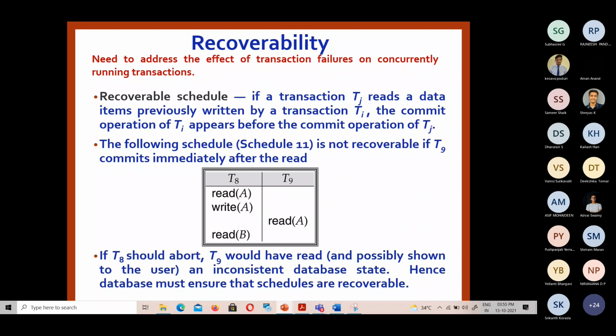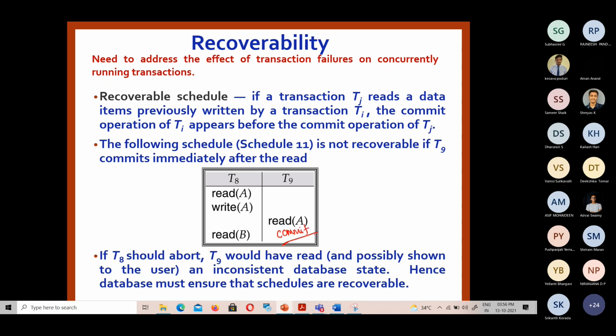Now consider this schedule given in this figure, with just four operations. The transaction T8 performs read and write, then T9 performs read of A, and finally T8 performs read of B. Now assume that T9 performs only one operation, simply reading the value of data item A. Suppose the system allows T9 to commit after it has executed the read operation.